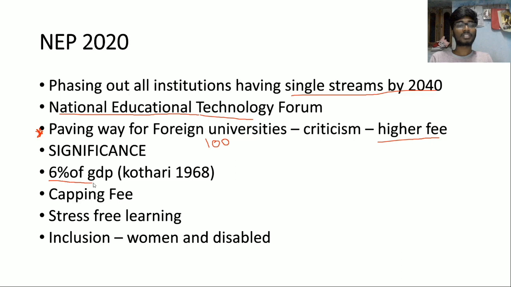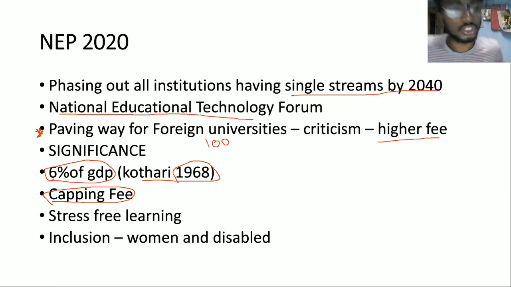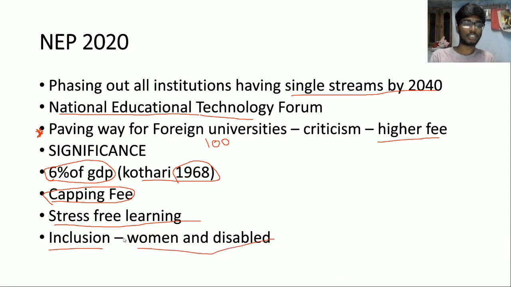Another thing is the 6% of GDP. As of now, I think some 4.2% of GDP is spent on education. So 6% of GDP was recommended by the Kothari Committee in 1968, and now they are going to implement it. The other motive is capping the fee, which we have discussed in the earlier slide, the National Council for Education. The same institution will be overseeing both government and private institutions, and they are trying to provide this stress-free learning and inclusion, that is, to include women and the disabled in education.